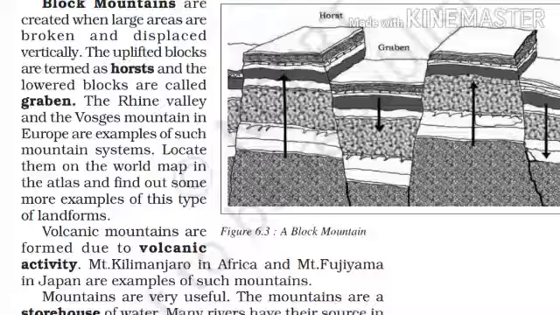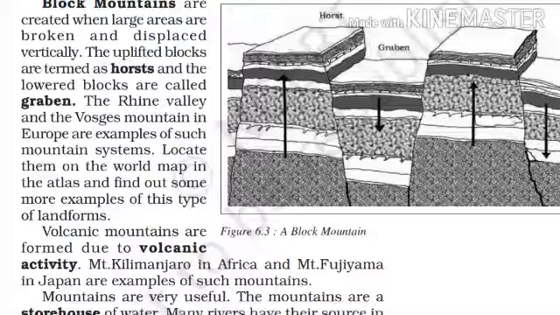What are block mountains? Those mountains that are created when large areas are broken and displaced vertically are block mountains. The uplifted blocks are termed as horsts and the lowered blocks are called grabens.